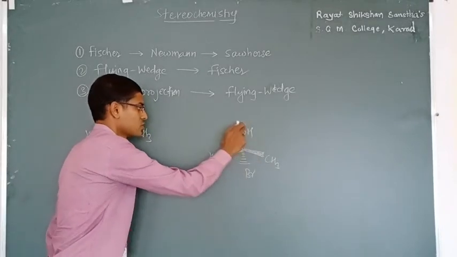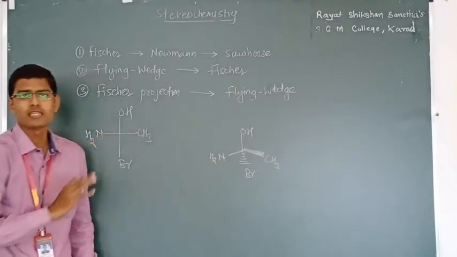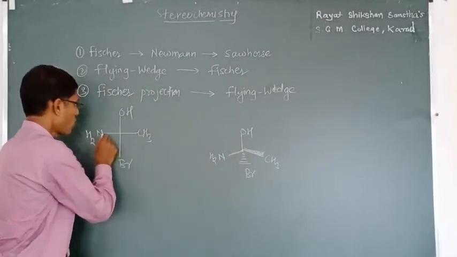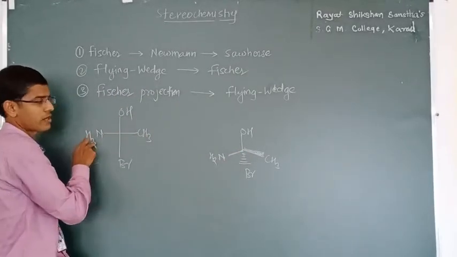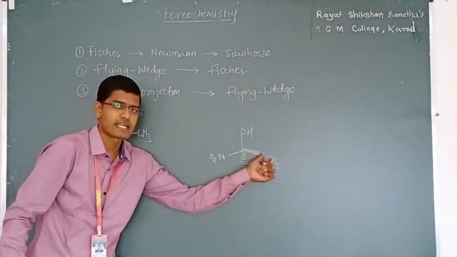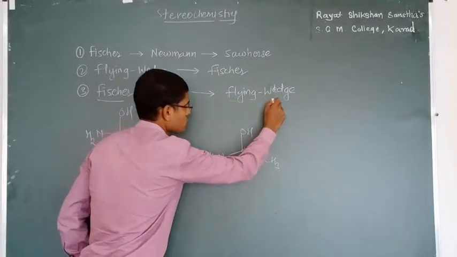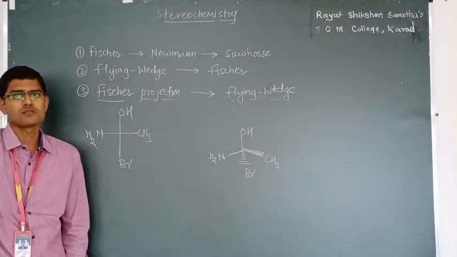I have written CH3, OH and NH2 in the same sequence. And last trick, one of the groups on the horizontal line, either CH3 or NH2, is shown by the dark line. So our next conversion is also completed, Fischer projection to flying wedge projection formula.